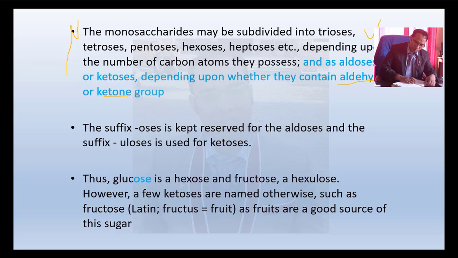The suffix -ose is reserved for the aldoses, and the suffix -ulose is used for ketoses. Thus, glucose is a hexose and fructose is a hexulose. However, a few ketoses are named otherwise, such as fructose, as fruits are a good source of sugar. You note this point.